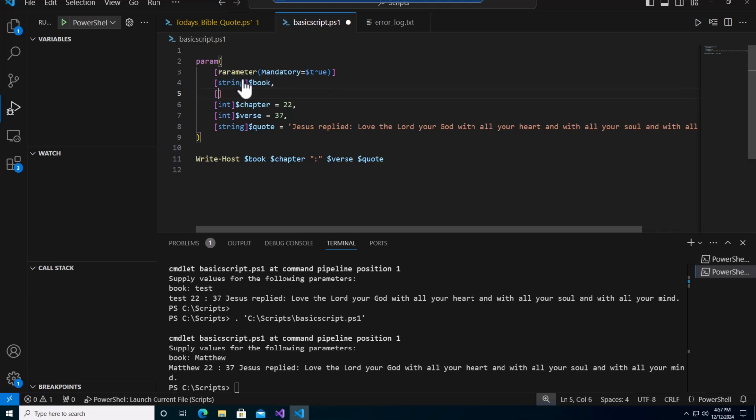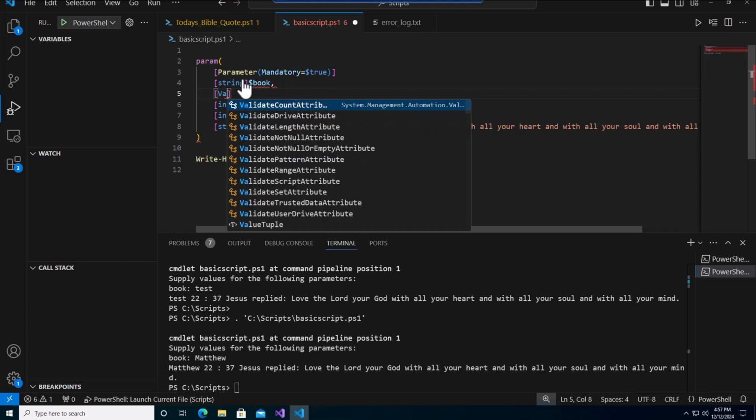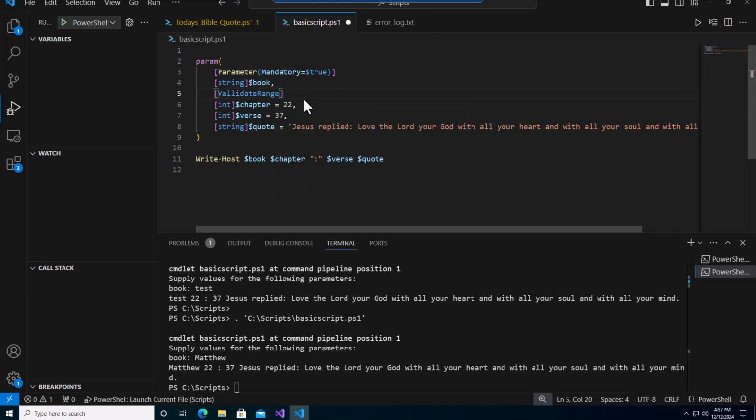Maybe we'll put validate range. Okay, so validate range, and then we'll open it up. You can put a range of numbers that will only be allowed. So we'll just put 1 to maybe 100. What this means is it'll only accept the range of 1 to 100.